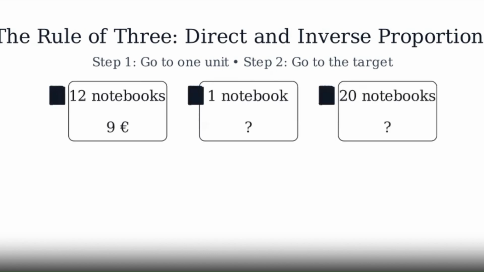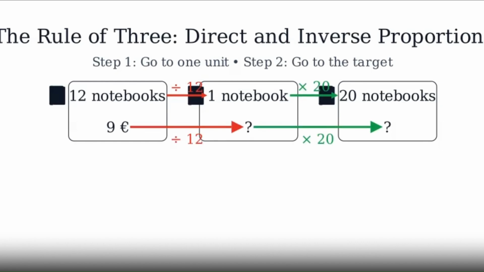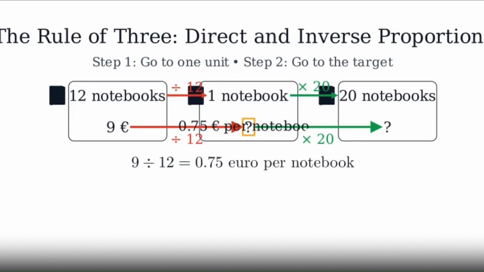Direct proportion example. 12 notebooks cost €9. How much do 20 notebooks cost? Direct means more notebooks means more price in the same ratio. We go in 2 steps. First to 1 notebook by dividing by 12, then to 20 notebooks by multiplying by 20. 9 divided by 12 is €0.75 per notebook. Then multiply by 20. That gives €15.